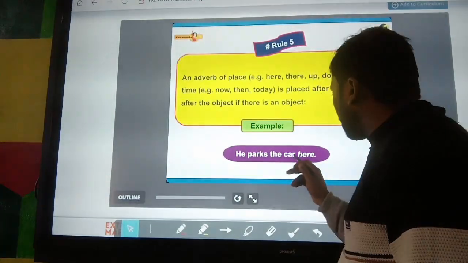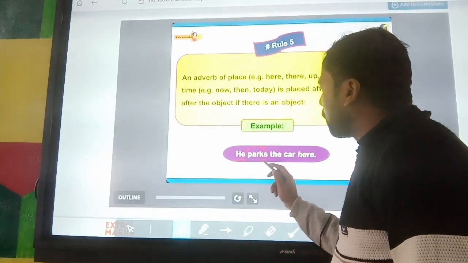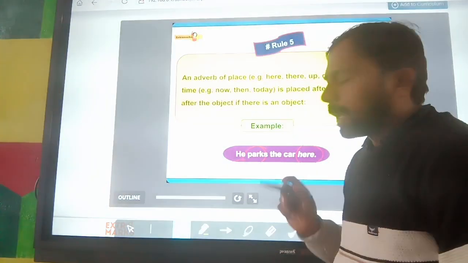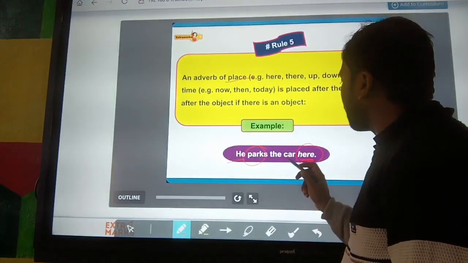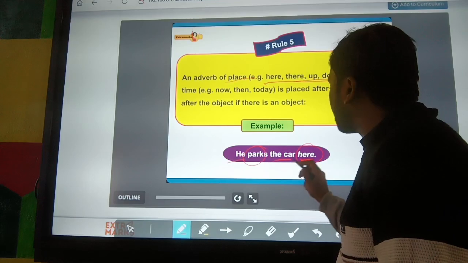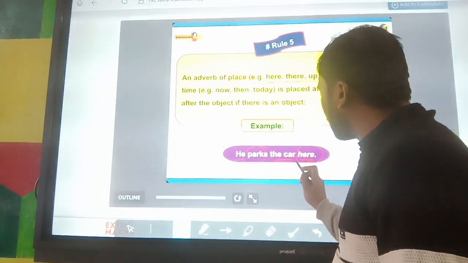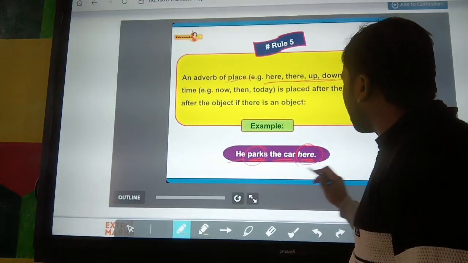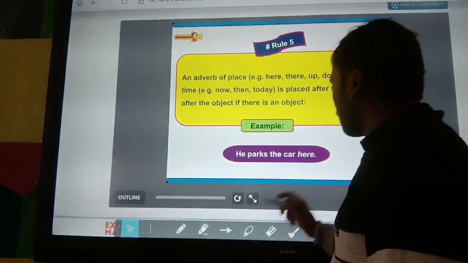Like he parks the car here. So you can see here, it is a subject, it is a verb. Before the verb we can use an adverb, but here the adverb is used at the last. Why? Because here is an adverb of place. And we can use these adverbs after the object if an object is included in a sentence, or after the verb. It's clear? So here the word here is used at the end of the sentence. So learn these adverbs.